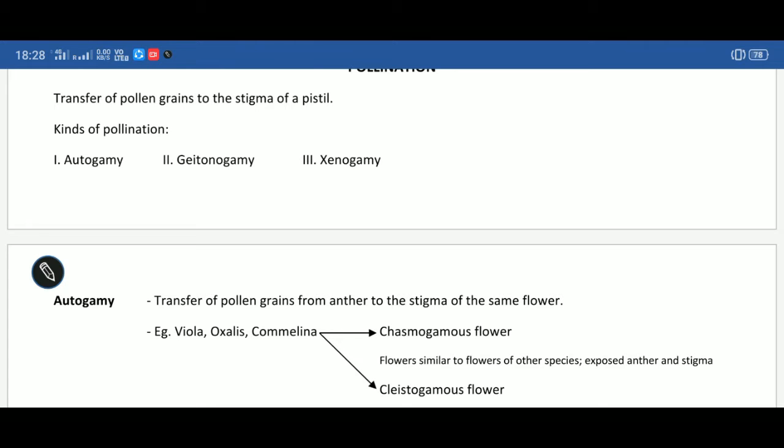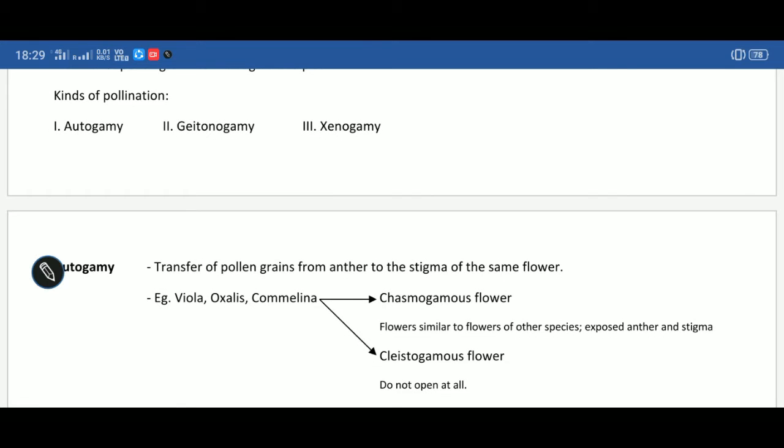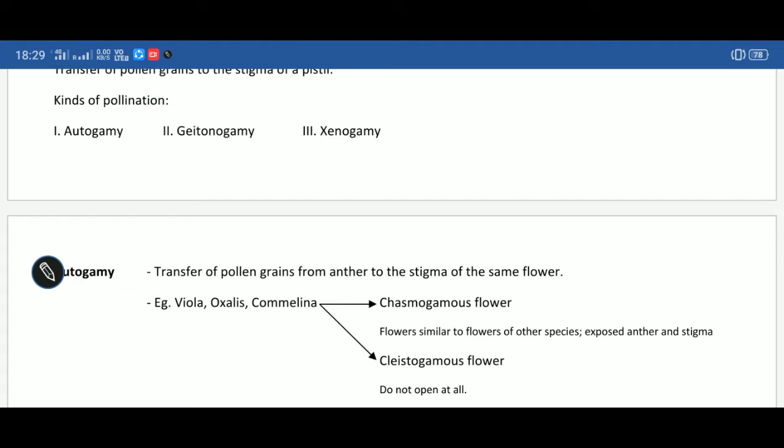But before that, let's take a tour of what we have covered already. We started with development of microspores in the microsporangium, known as microsporogenesis, then development of male gametes, called microgametogenesis, and we got a mature pollen grain or male gametophyte. Then we moved towards megasporogenesis, meaning development of the ovule, then development of the female gametophyte, which is the embryo sac. We studied the structure of both ovules as well as embryo sac in detail. Now it's time to launch the mature pollen grain towards the stigma by pollination. So let's start today's topic, that is pollination.